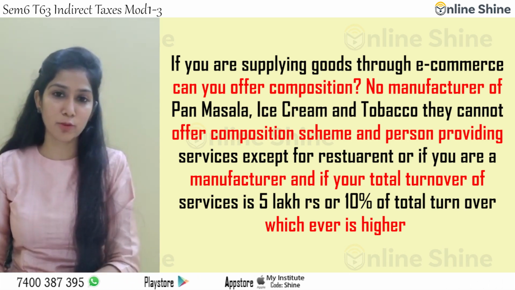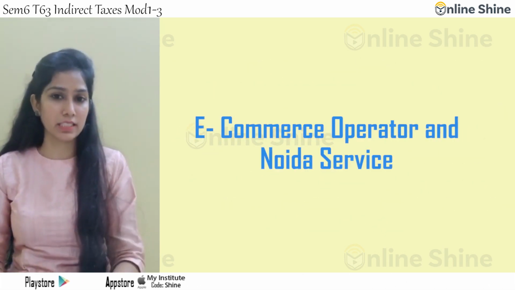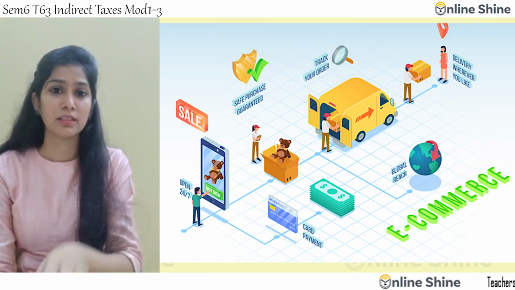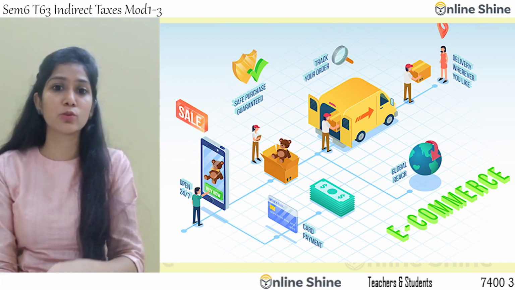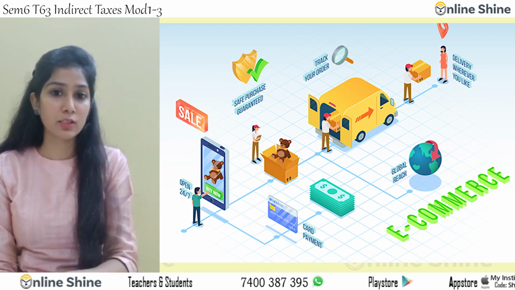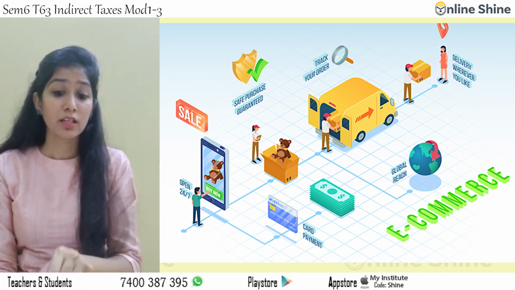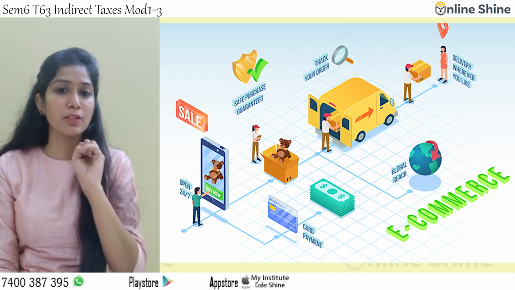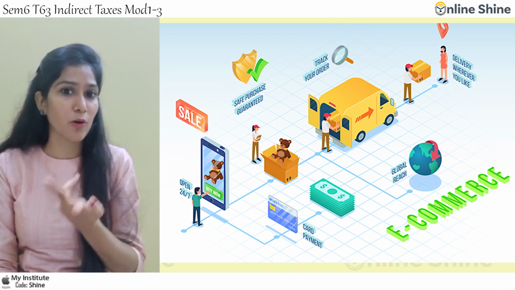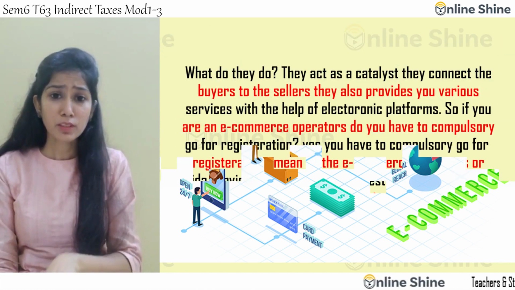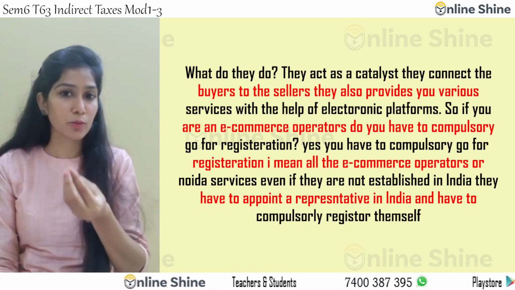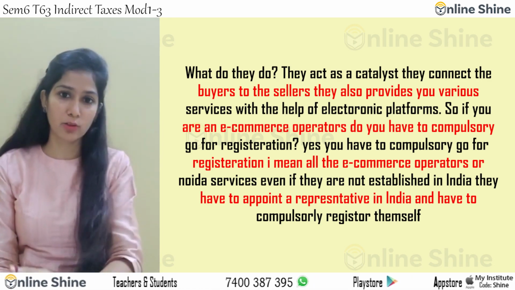Now the next thing we have to discuss is e-commerce operators and OIDA services. Understand, when I say OIDA services and e-commerce operators, what do I mean? These are the individuals who provide you service on online platforms. Who are they? Flipkart, Amazon, Swiggy, Zomato, Ola, Uber, Just Dial. They all are examples of e-commerce operators and OIDAs. Even your Kindle is an example of OIDA services. They act as catalysts. They connect the buyers to the sellers. They also provide you various services with the help of electronic platforms.